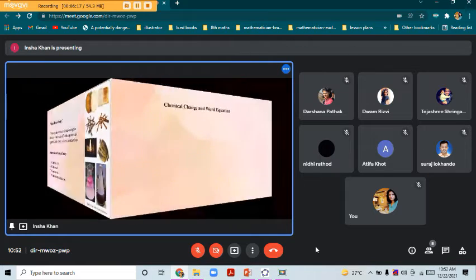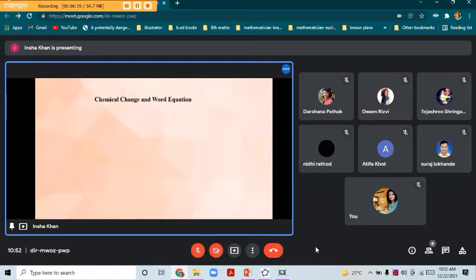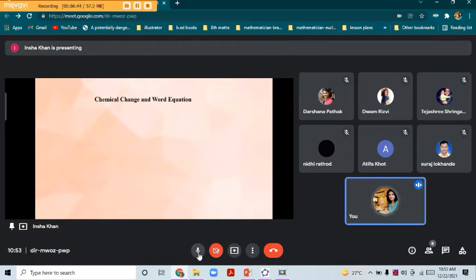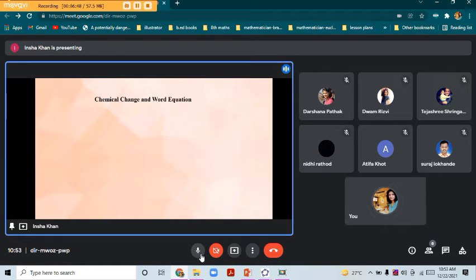Now let's learn about the chemical change and how do we write the equation, that is the word equation as well as the chemical equation. So before that, can someone just repeat the definition which we have learned for chemical change? When a substance undergoes a change and a new substance is formed with new properties.